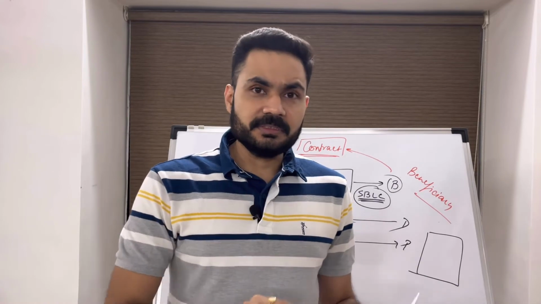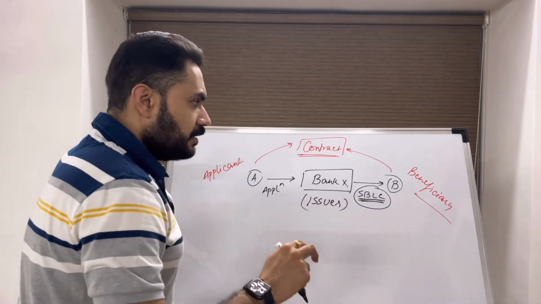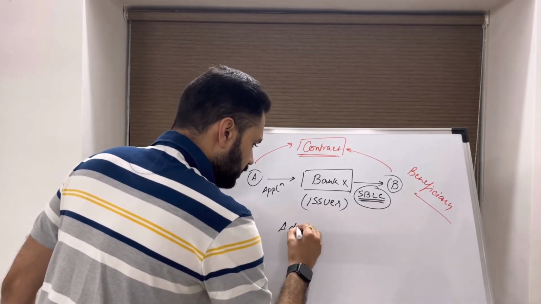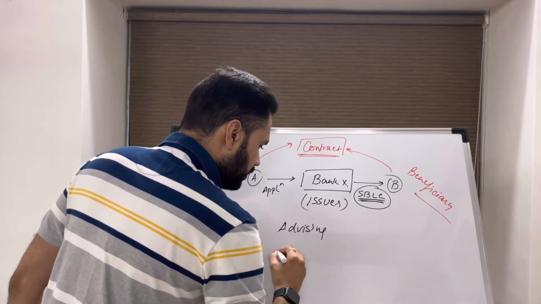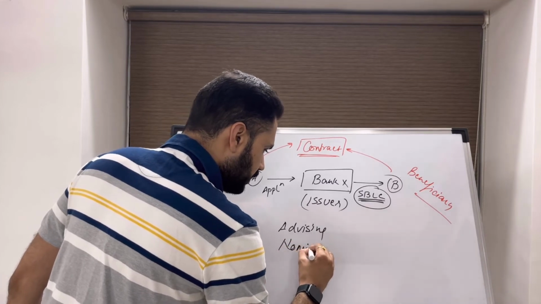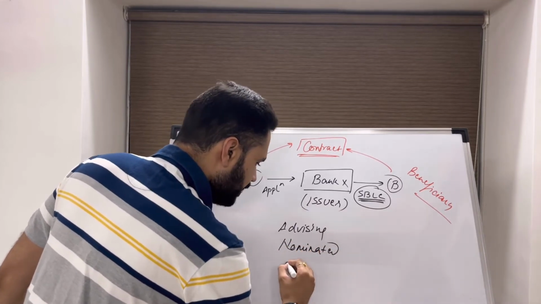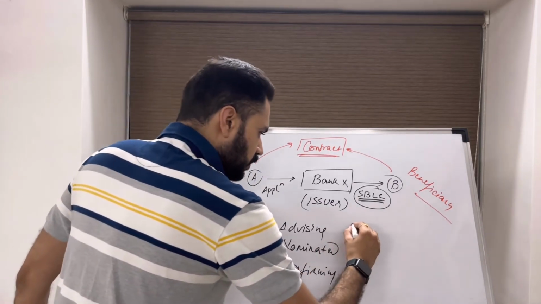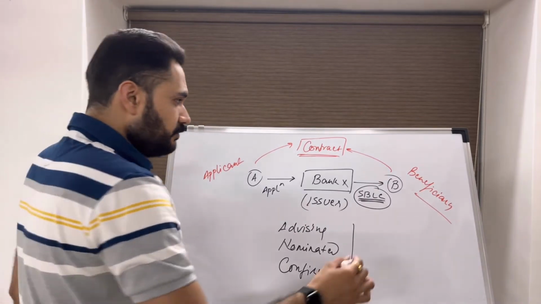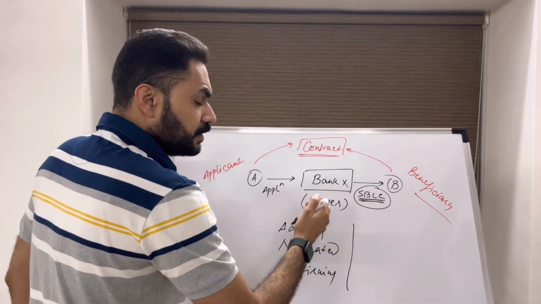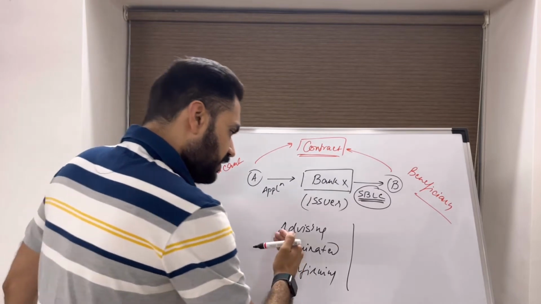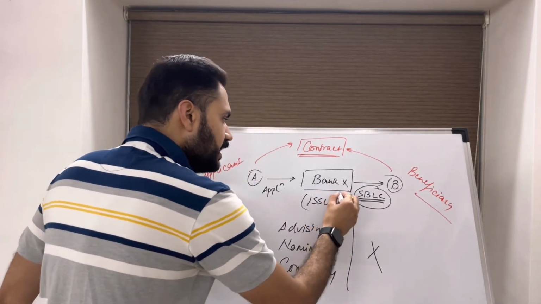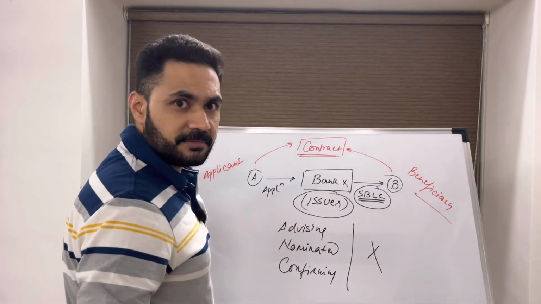Next is the act or omission of others. The issuer is not responsible for the act of any other party, be it the advising bank, be it the nominated bank, or be it the confirming bank, or any other party which is used by the issuer to give effect to this undertaking. If any of them do not perform according to their responsibilities, the issuer is not responsible for it.